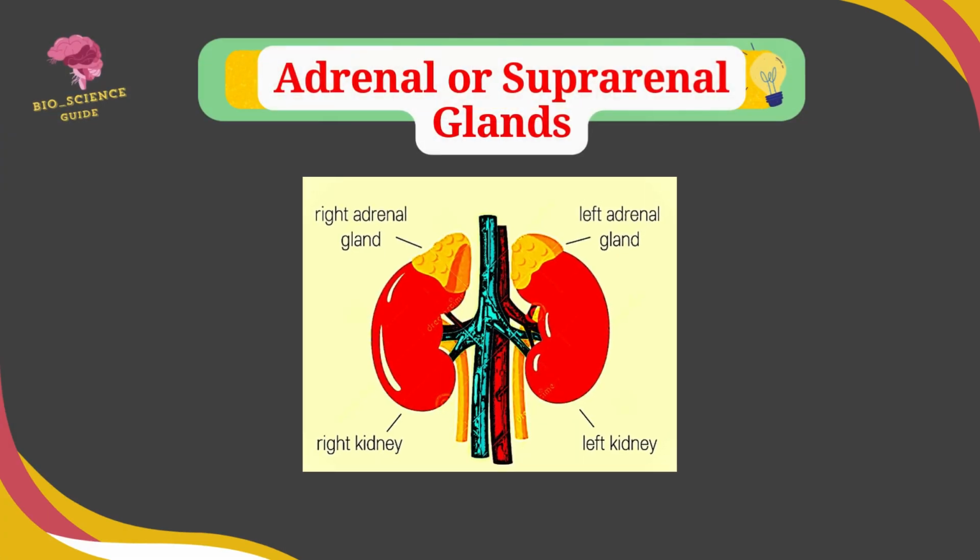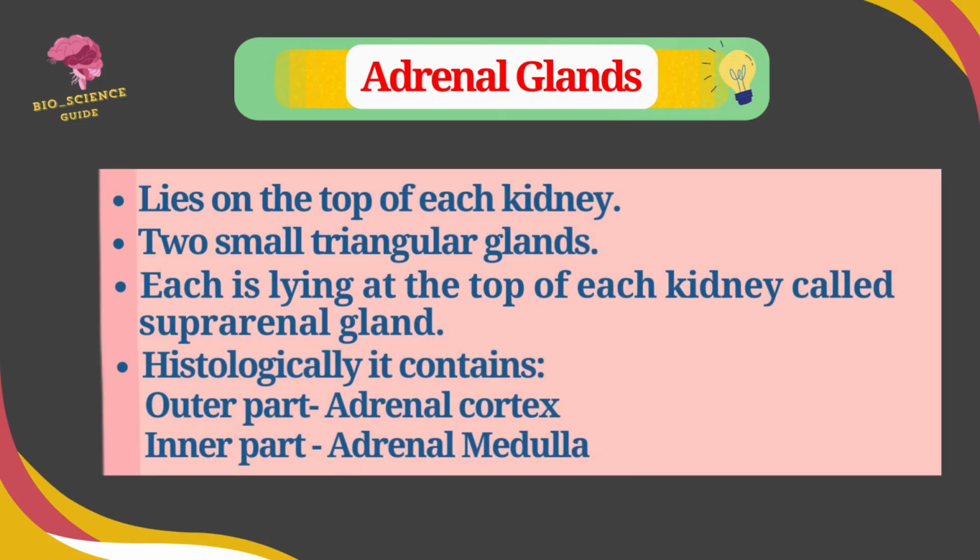Today the topic is adrenal or suprarenal gland of human being. The adrenal gland lies on the top of each kidney. The adrenal glands are two small triangular-shaped glands, each lying at the top of each kidney, so called suprarenal gland. Each adrenal gland is about 5 centimeter long, 3 centimeter wide and about 5 gram in weight. In female, the adrenal gland is smaller in size compared with male.